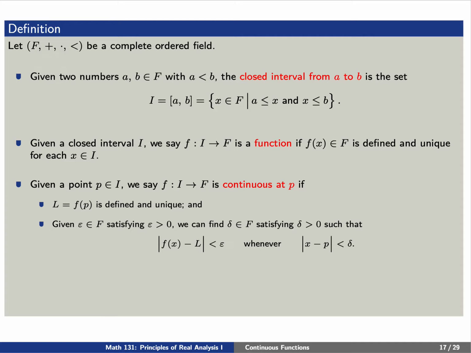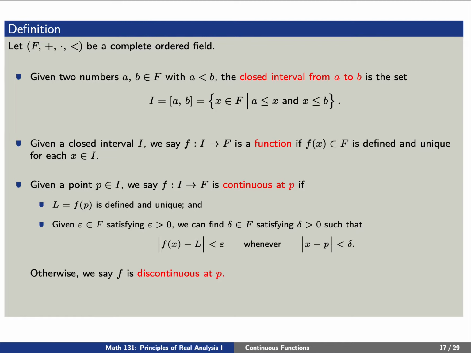Given a point P in our closed interval I, we'll say that our function is continuous at P if two things hold. One, the function must be defined at P, we'll call this L, which equals f of P. And two, given any positive epsilon, there exists a delta such that in absolute value, f of x minus L is less than epsilon whenever in absolute value, x minus P is less than delta.